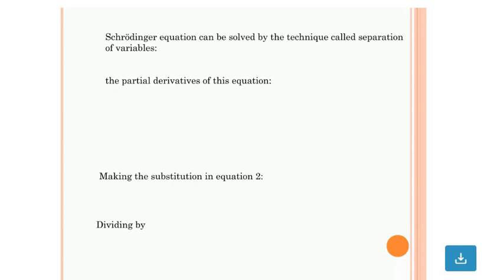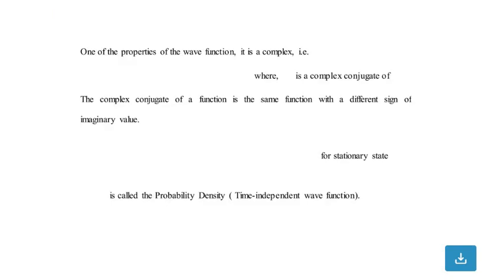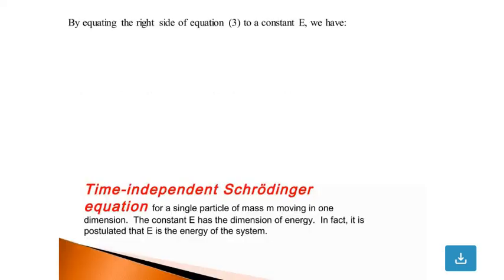The Schrodinger equation can be solved by a technique called separation of variables. We take the partial derivatives of this equation, make the substitutions in equation 2, divide, and take the left side of equation 3 on integration with its constant of integration. One of the properties of the function is that it is complex, that is, it is possible to conjugate. You can see the probability density of time dependent wave functions.